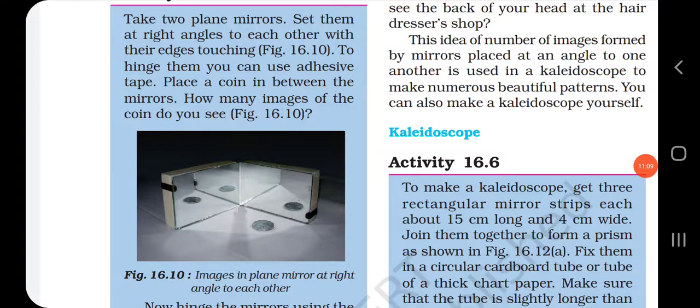Now hinge the mirrors using the adhesive tape at different angles, say 45 degrees, 60 degrees, 120 degrees, 180 degrees, etc. Place some objects like a candle in between them and note down the number of images of the object in each case. Finally, set the two mirrors parallel to each other. Find out how many images of the candle placed between them are formed. You can do this at home and note down the observations. Understood?